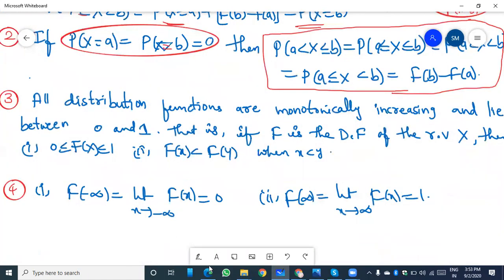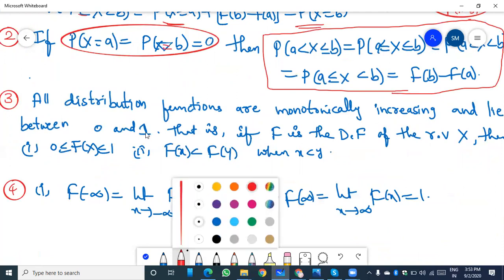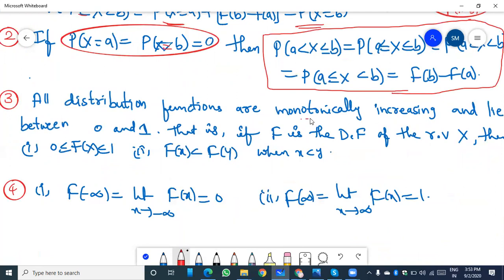Next, the third one. All distribution functions are monotonically increasing. Monotonically increasing means the function increases in the same direction as the variable. And it lies in the interval 0 to 1. If capital F is the distribution function of a random variable capital X, then it satisfies the relation that it should lie between the limits 0 to 1 only, including the endpoints.